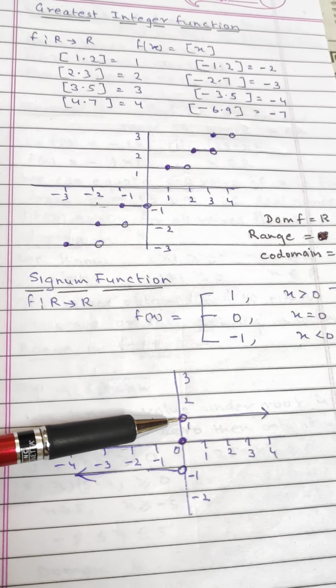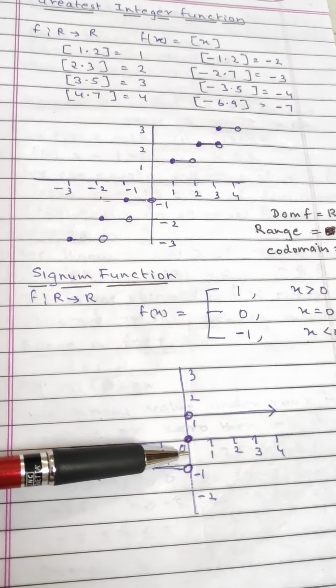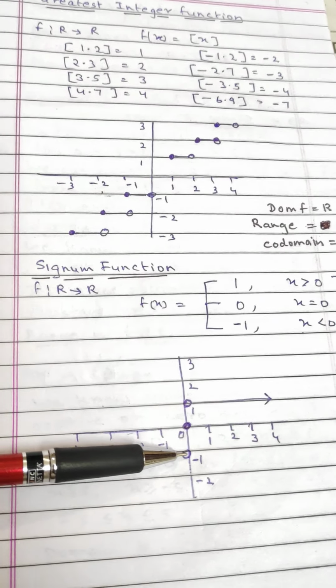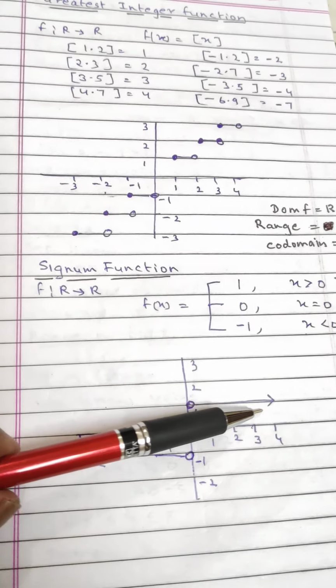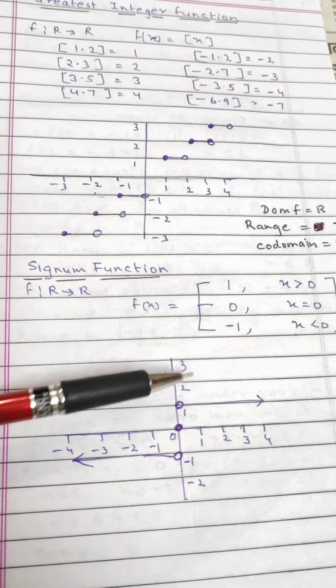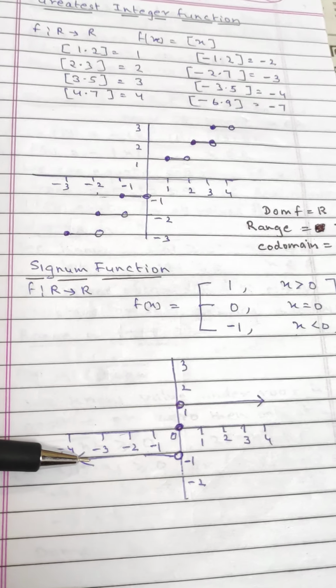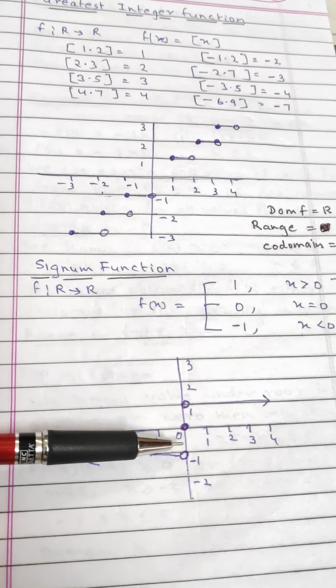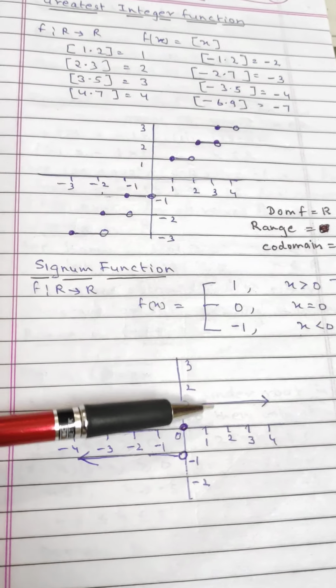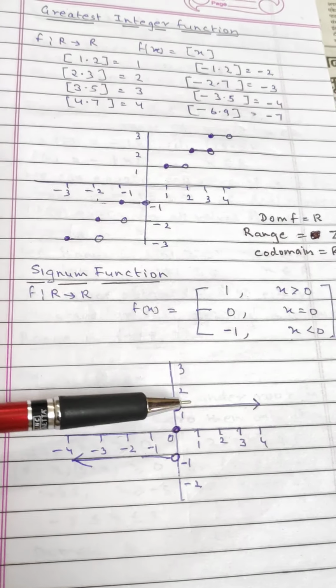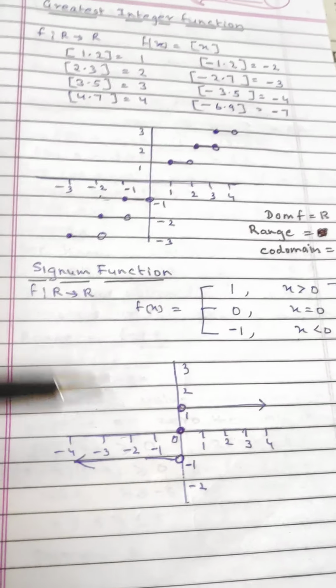But for x equal to 0, the answer is not 1, and the answer is not minus 1. For any other number on the right hand side, that is the positive side, the answer will be 1. For any number less than 0, the answer is minus 1. This graph is going parallel to the x-axis. This is also parallel to the x-axis. This is above, this is below.